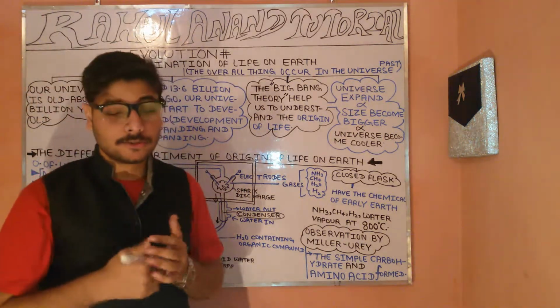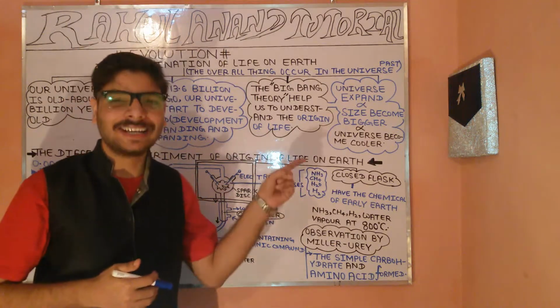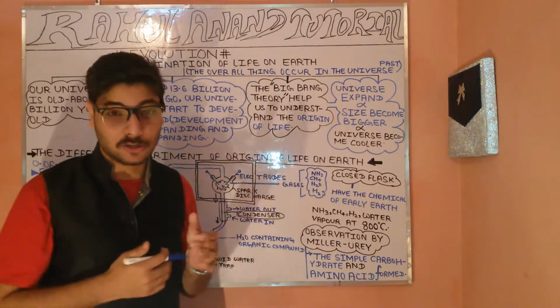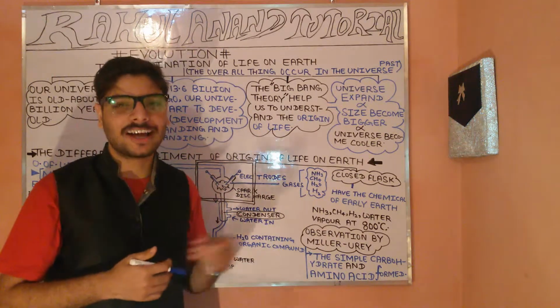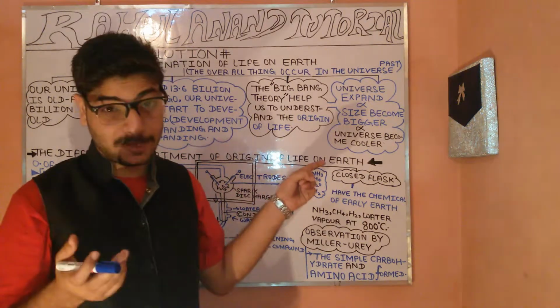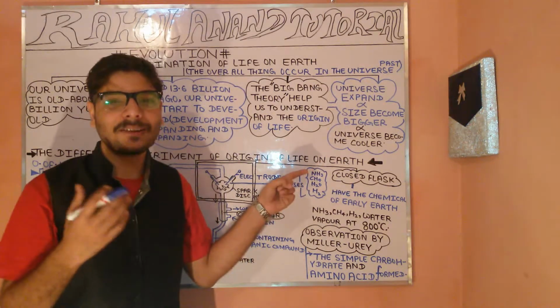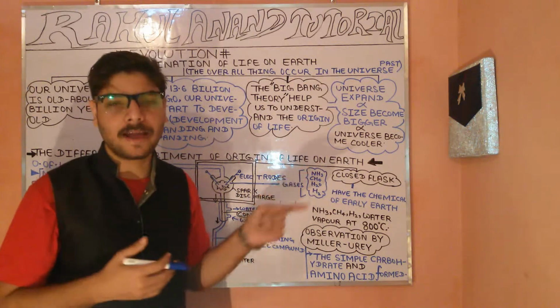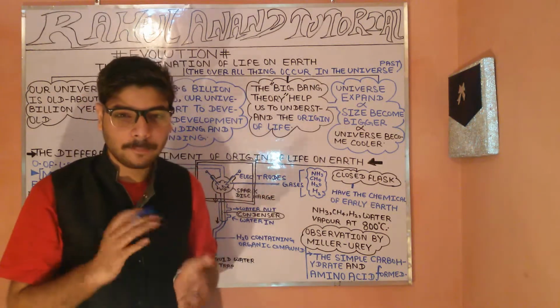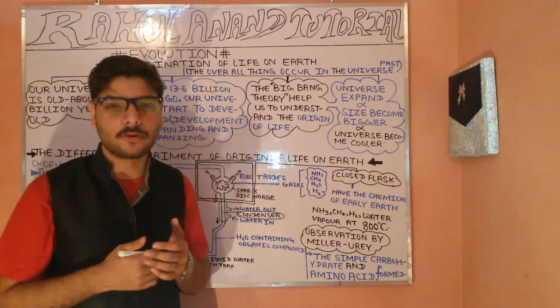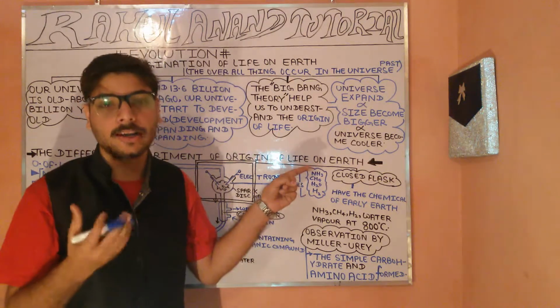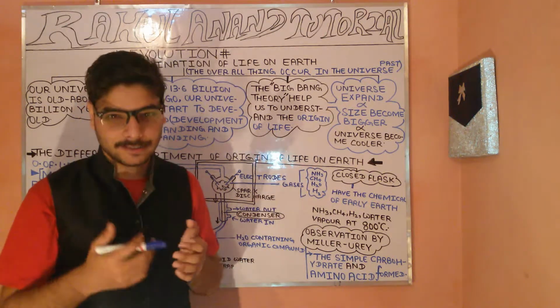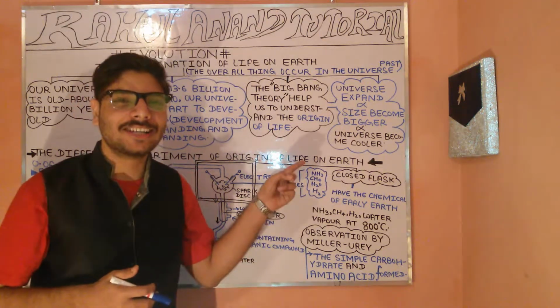Now when we are talking about the earth, how did the origination of life actually come on the earth? You have to go through a brief inspection of the Big Bang theory. The Big Bang theory plays an important role in making us understand how life came on the earth's surface.